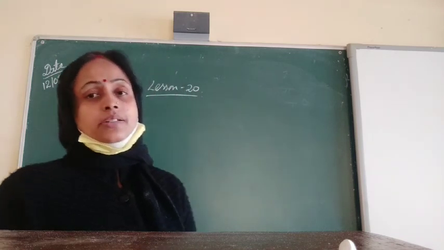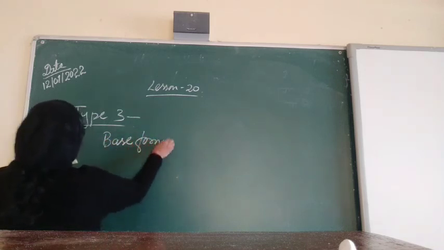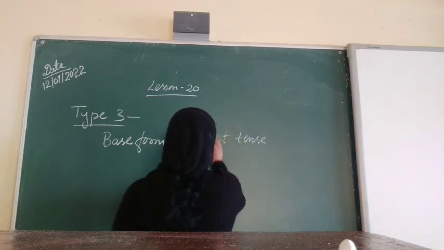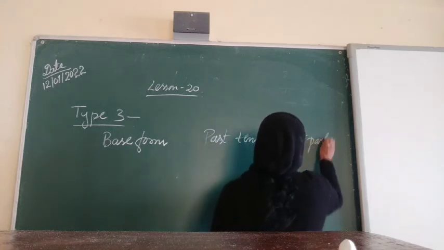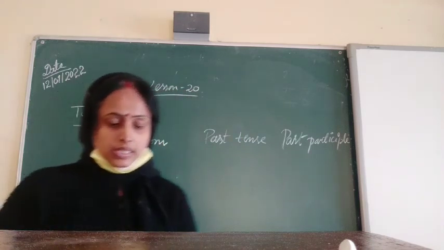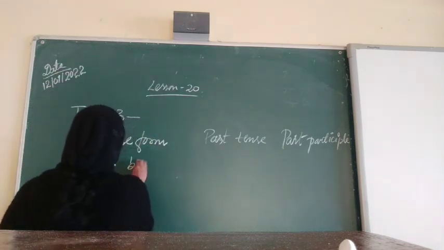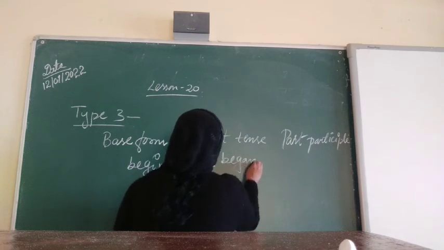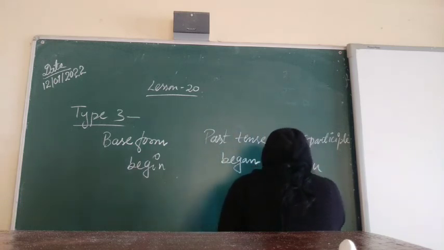In this third type, all three forms are different. Just see how it is: base form, past tense, and past participle. For example, the base form is begin, the past tense is began, and the past participle is begun.